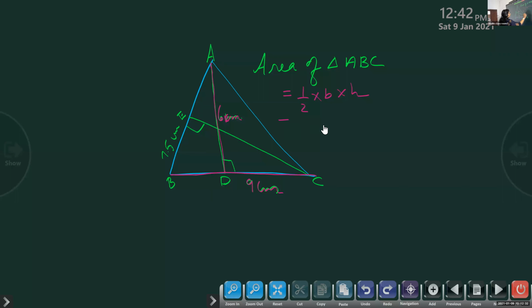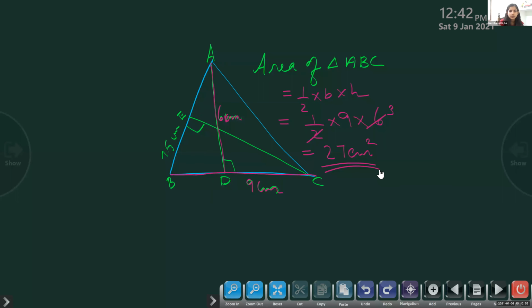So what is that? Half into base, 9, into height, 6. Two 3s are 6, so 9 into 3, 27 centimeter square. 27 centimeter square is the answer. That is the area of the triangle.